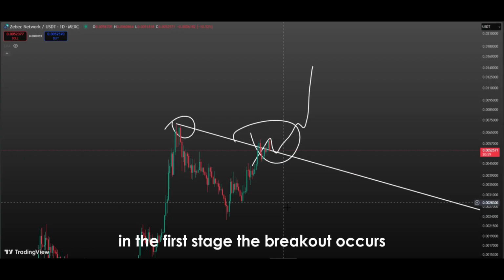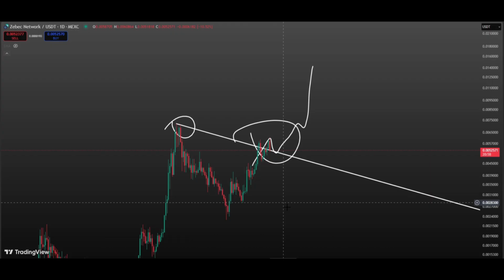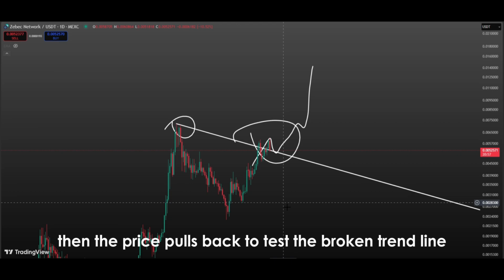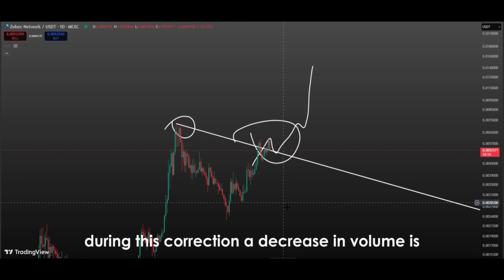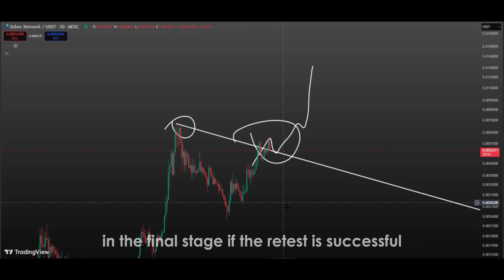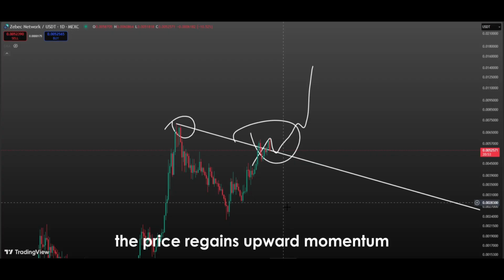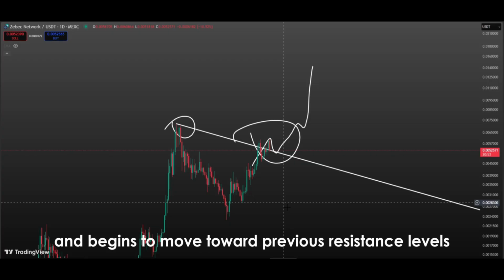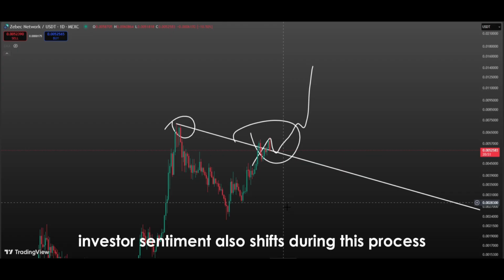In the first stage, the breakout occurs, accompanied by an increase in volume. Then the price pulls back to test the broken trend line. During this correction, a decrease in volume is normal and can indicate that the move is healthy. In the final stage, if the retest is successful, the price regains upward momentum and begins to move toward previous resistance levels. Investor sentiment also shifts during this process.